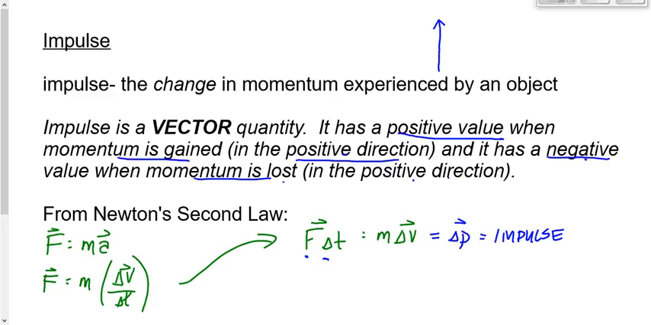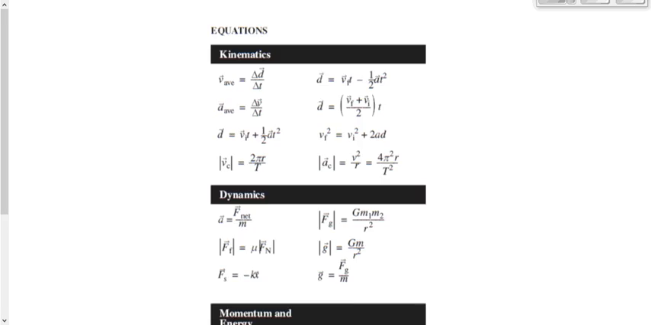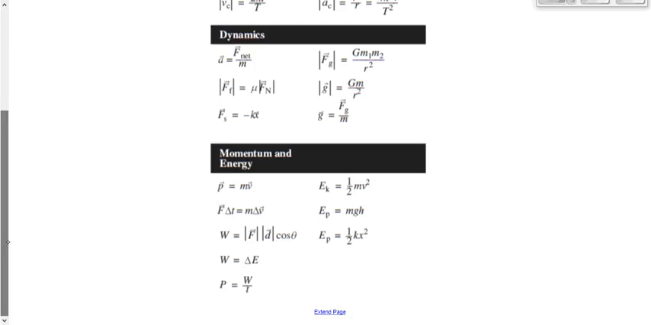Now, I want to refer you to your data sheet again. Everybody take out your data sheet. You're going to see why, when I do that, that I put delta p and the word impulse in a different color. We've already done this one, right? And we've seen this one quite a bit already as well. This is the new one that we've learned today. F times t is equal to m times delta v.